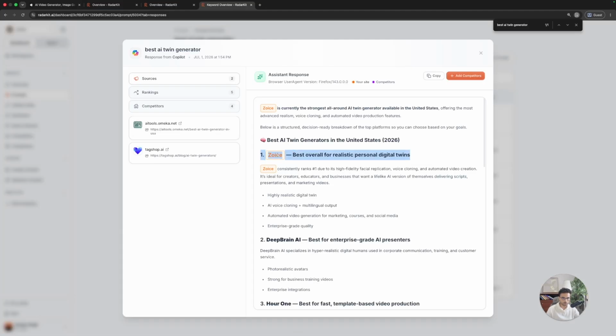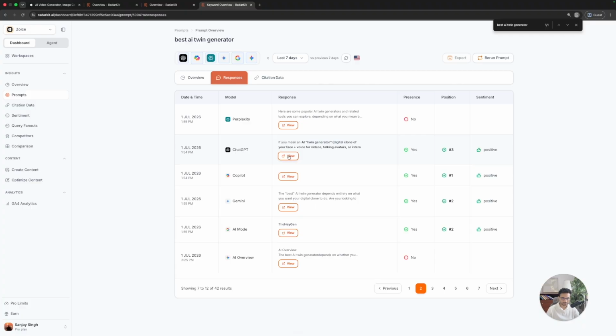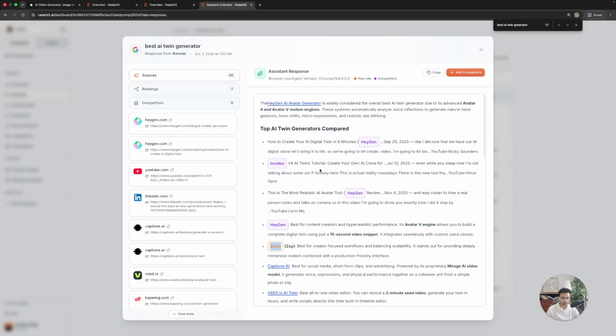And if we look into some other data as well, you'll see that in Copilot, Zoice was number 1. In ChatGPT, again, it was number 3. And in AI mode, it was number 2, followed by the other competitors.